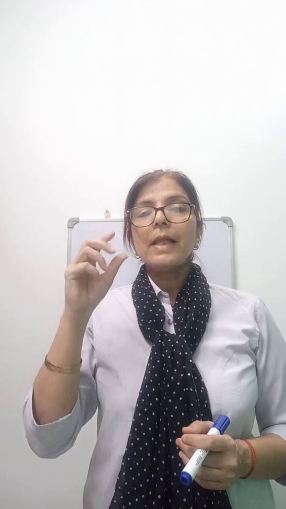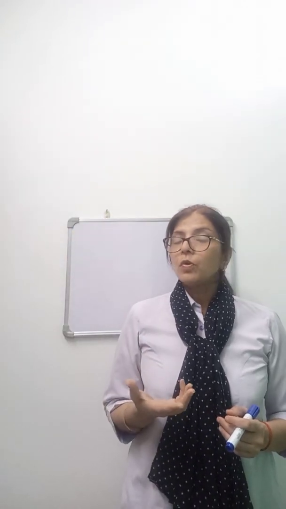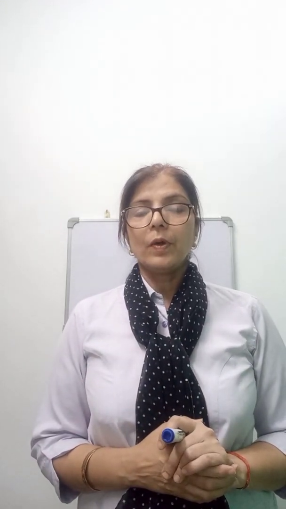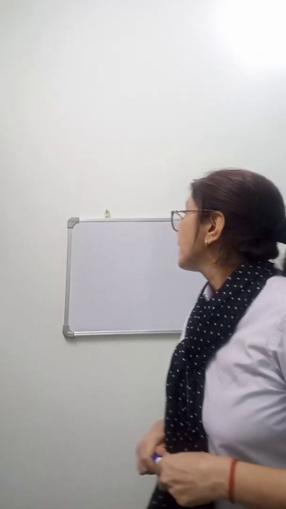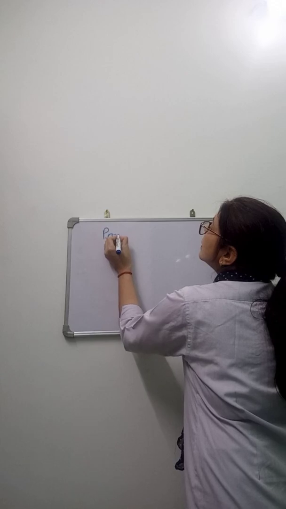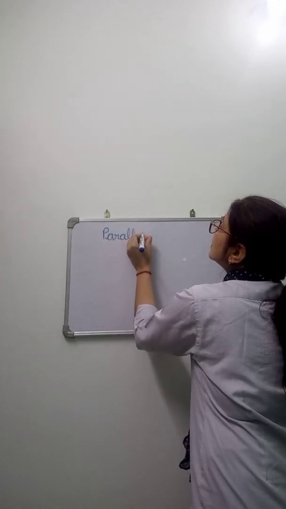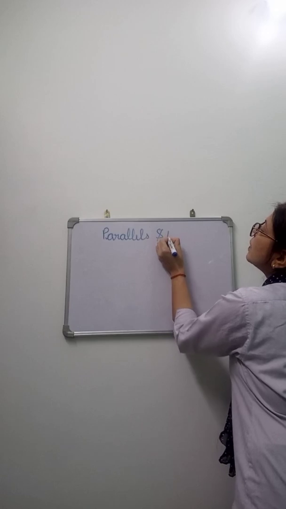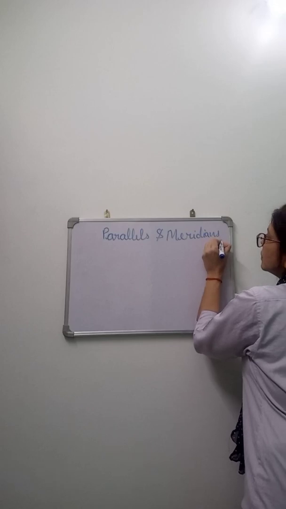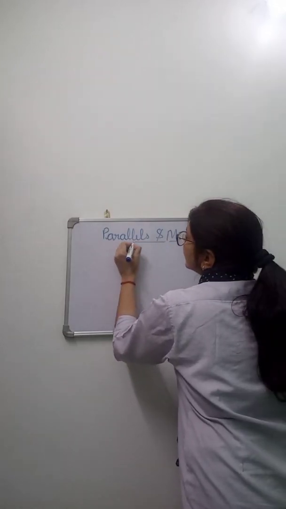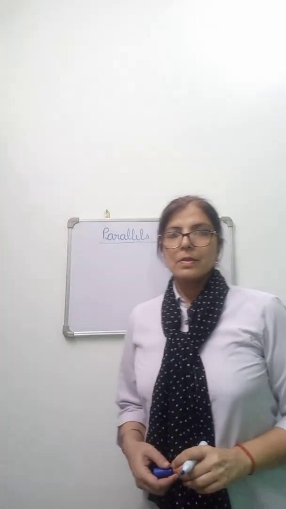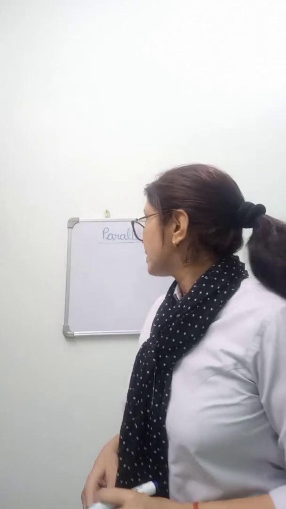So what are the things that help to find the location of a place on the globe? There are so many imaginary lines. These imaginary lines are called the parallels and meridians. This is the main topic: parallels and meridians. So one by one we will discuss this.